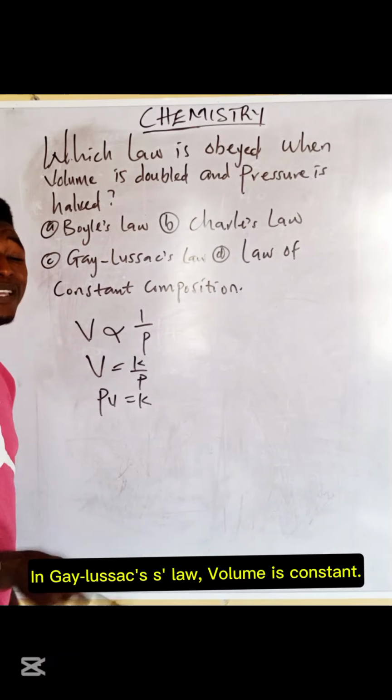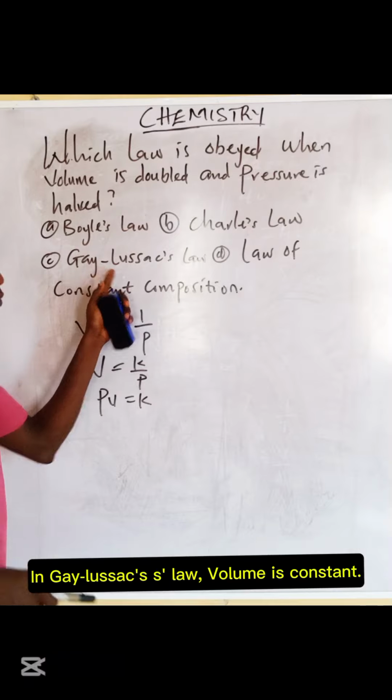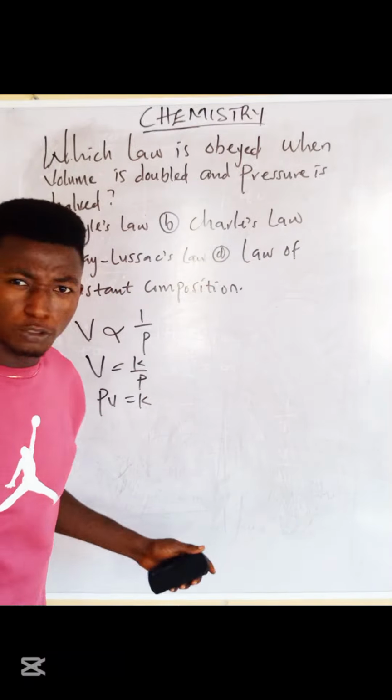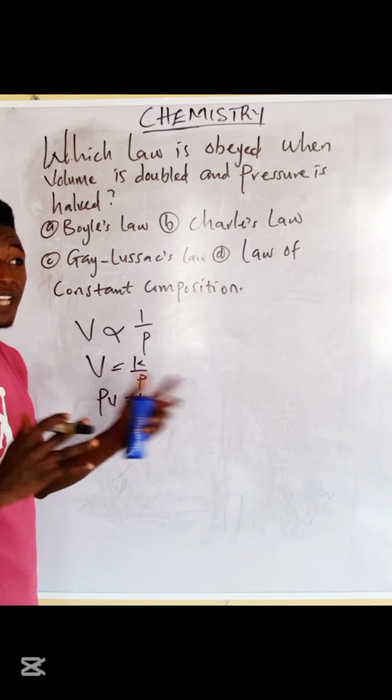In Gay-Lussac's law, volume is constant. Are we together? Volume is constant in Gay-Lussac's law. And if you look at option D, the law of constant composition, this law does not even relate anything to volume. Do you understand? It talks about what? It talks about mass. This one talks about mass when you have the mass of two samples together.